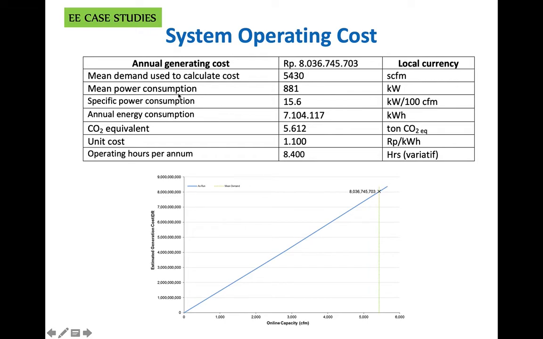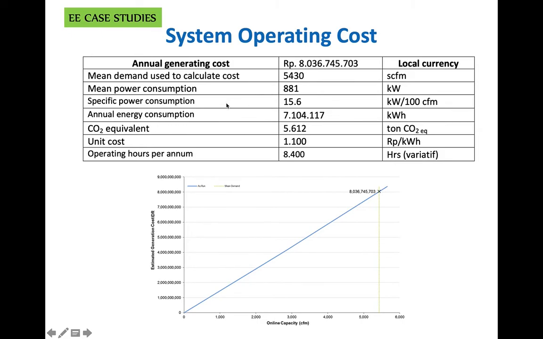this number, or specific power consumption, is an independent variable that does not depend on the operating hours of the compressed air, but rather depends on their operating efficiency. So our ultimate goal is to reduce this number to a specific target that we want to reach.